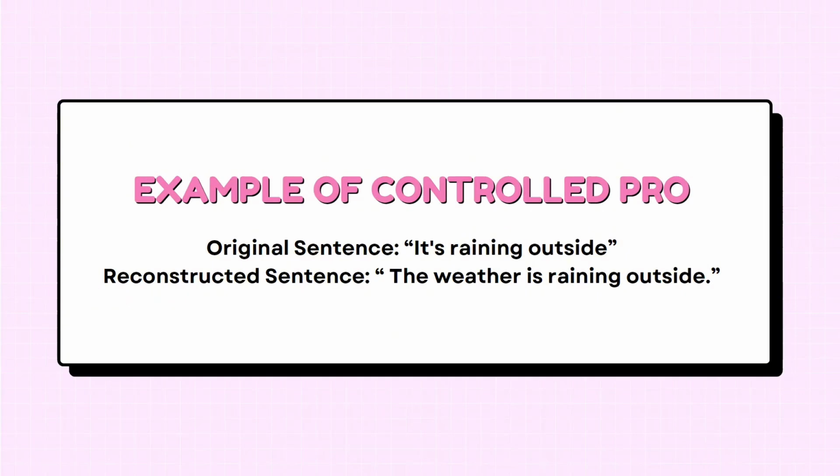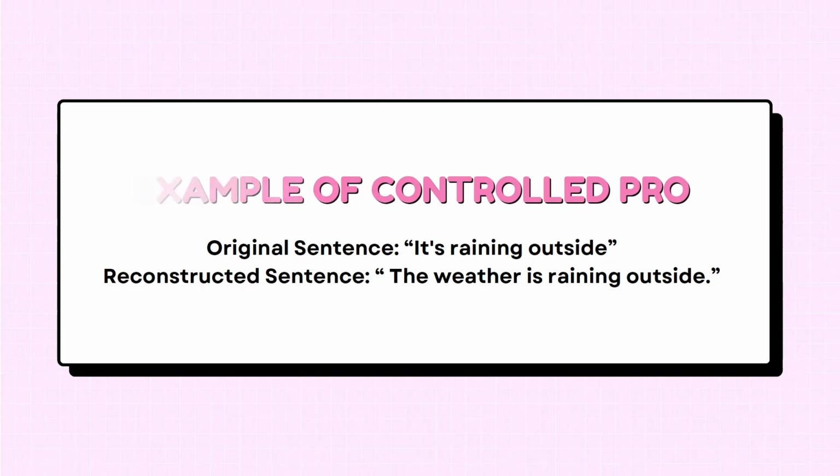These examples are about using pronouns or pro in sentences and then reconstructing them by replacing the pronouns with a specific name or noun. It's a way to practice using pronouns correctly and understanding how they work in a sentence.